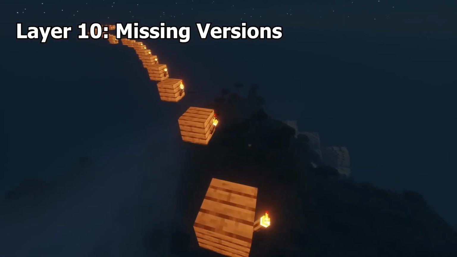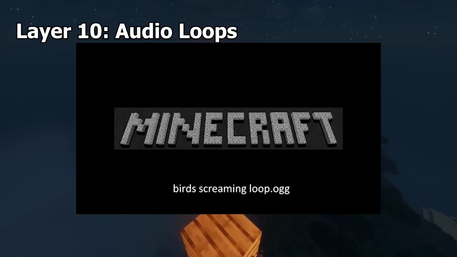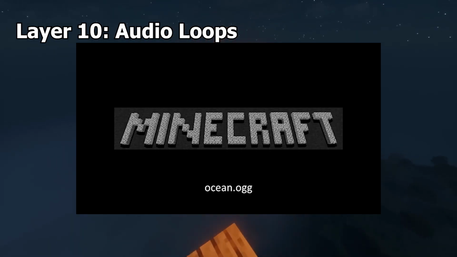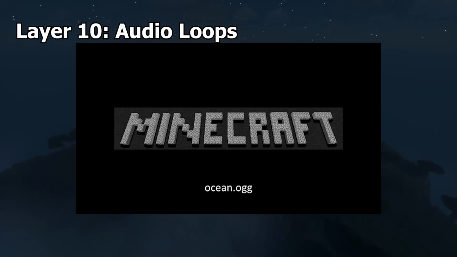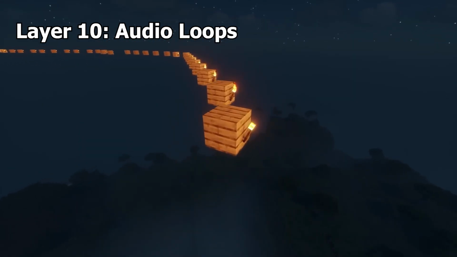This one was already covered in an earlier layer. I'm going to assume this was a mistake and I'm not missing something here. Audio loops. Minecraft has some completely unused audio loops that were designed by C418 a while ago. It's unclear why they weren't added, but they're all pretty cool. I kinda hope they get added in the future.